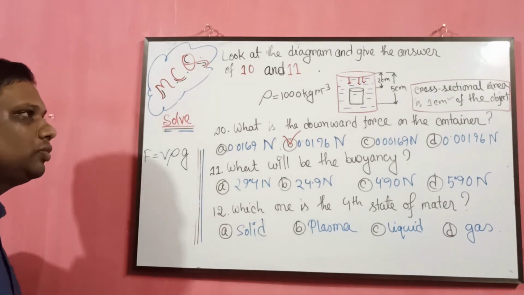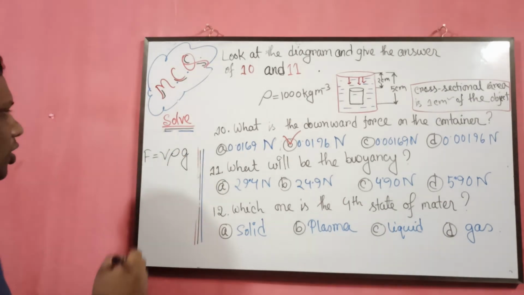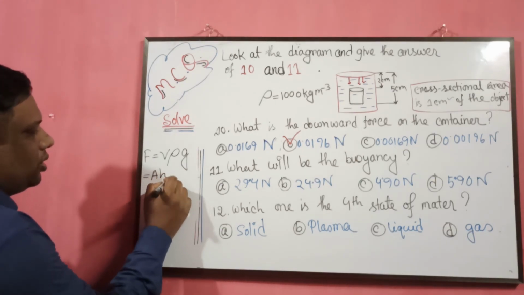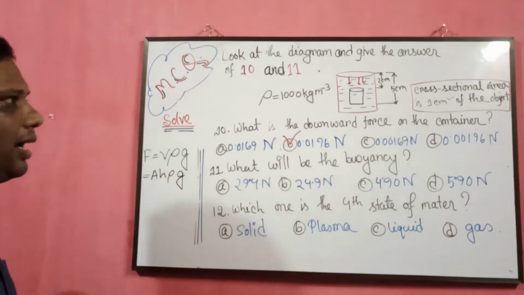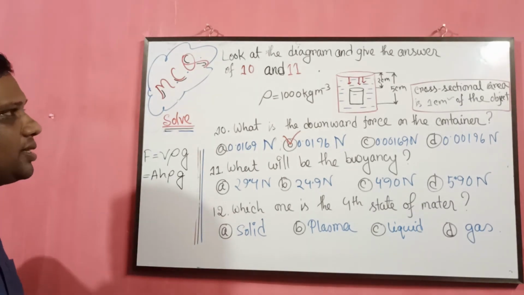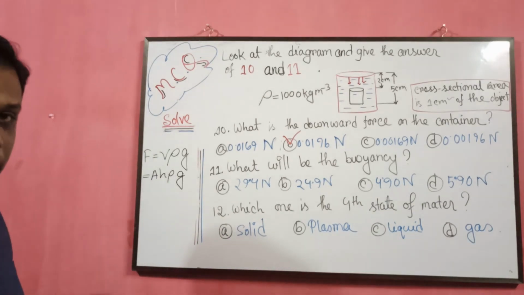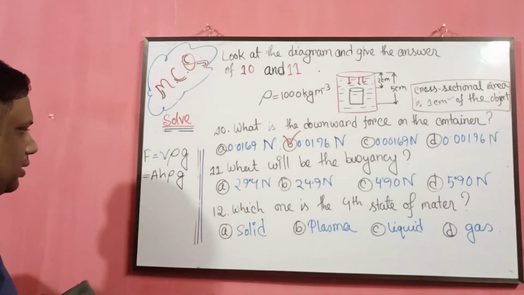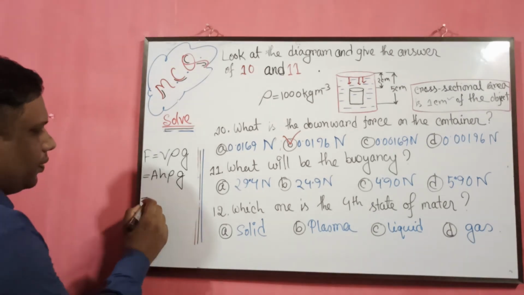V is the volume, so for volume we are going to use A H rho g. H is the height of the cylinder, which is 5 minus 2, 3 centimeter, and the area is the same, 1 centimeter square.